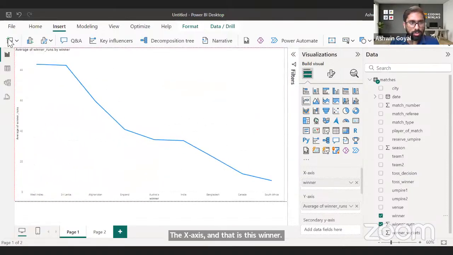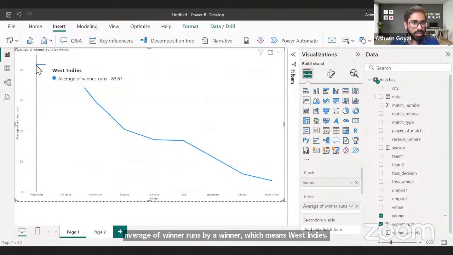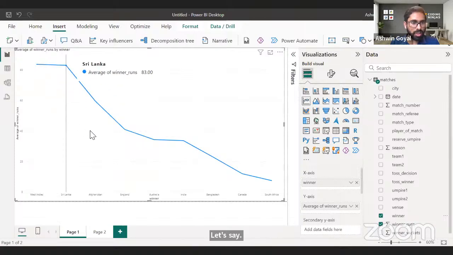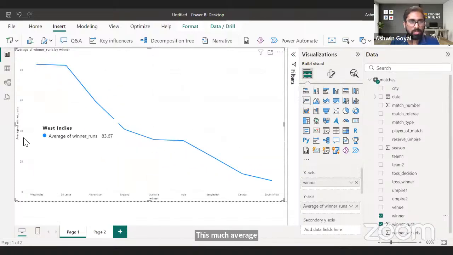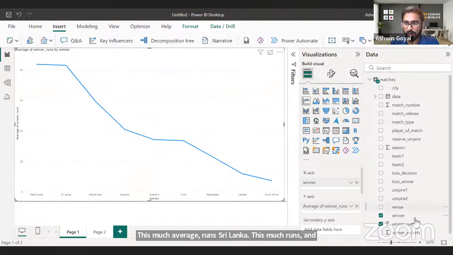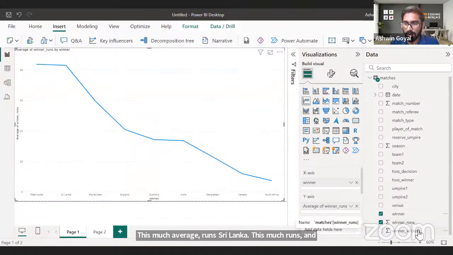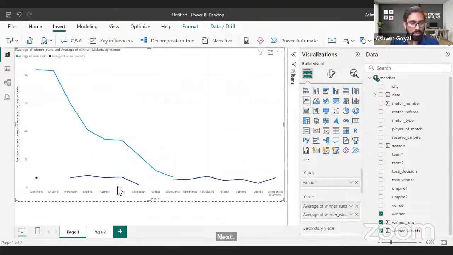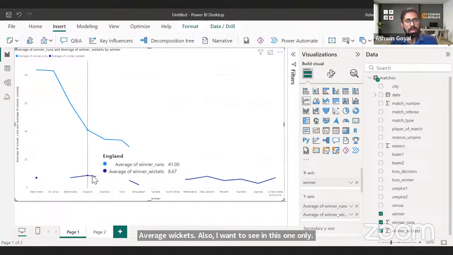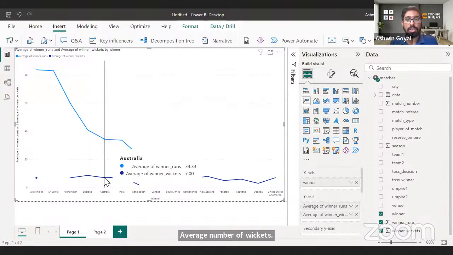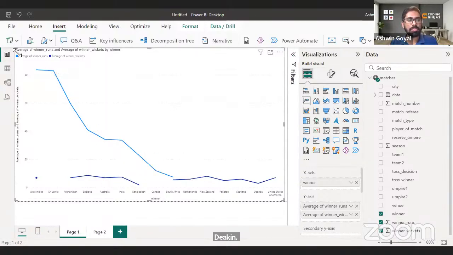Let's see this. So average of winner runs by winner, which means West Indies, let's say, this much average runs, Sri Lanka this much average runs, and so on. Average number of runs scored by the winner. Next, average wickets also I want to see in this one only. Average number of wickets taken by the winner, winning team. So winner here is winning team.